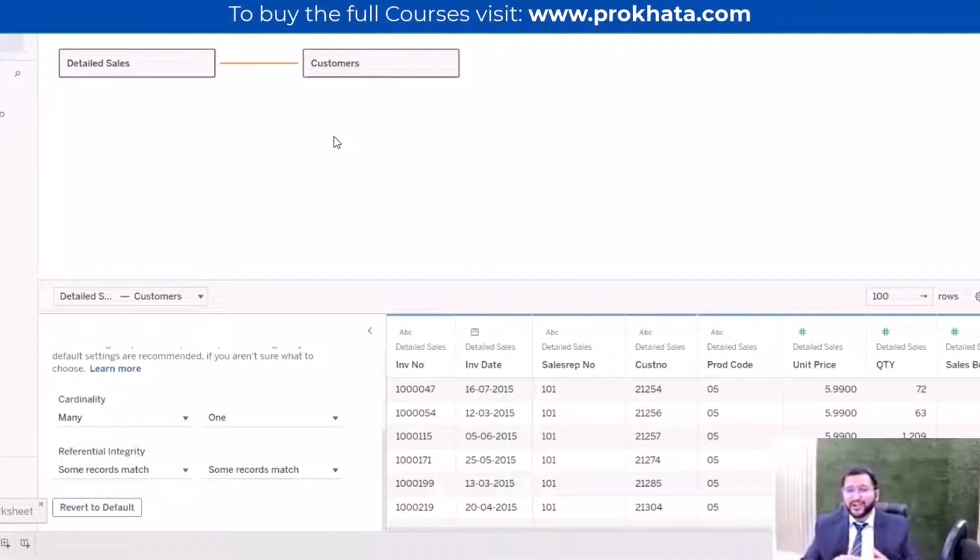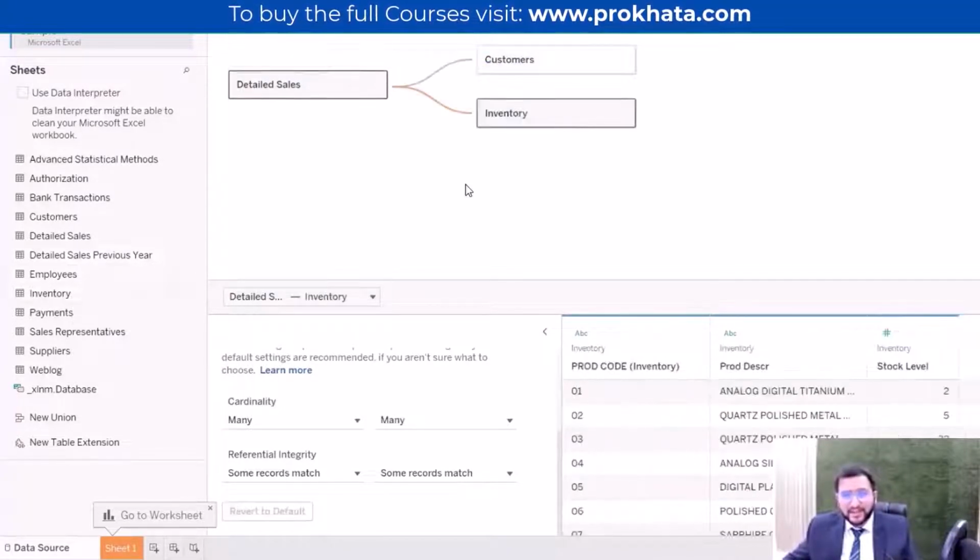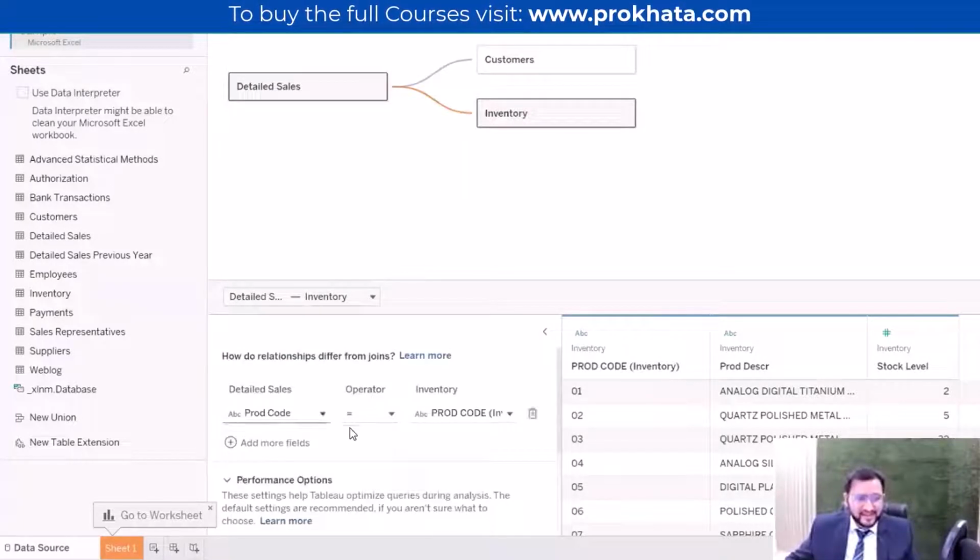Now let's move on to another relationship. What we will be doing is we will be taking the inventory sheet, and if I double click the inventory sheet, it has created another relationship. Let's see what relationship it has created. So again, it has created product code, and here also product code. So product code, it has taken perfectly. The primary key, Tableau has guessed perfectly, the product code is the primary key.